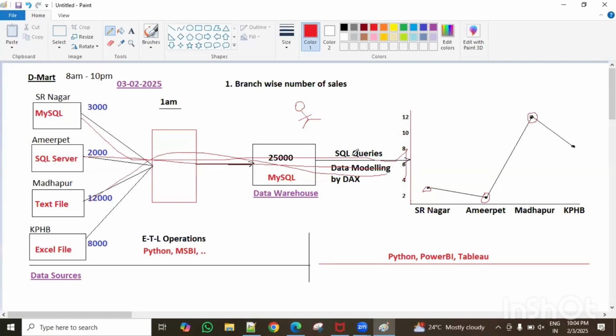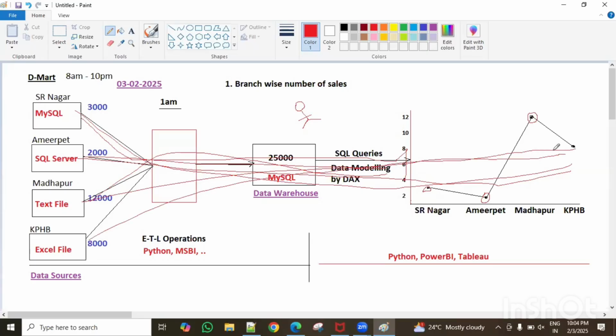A data analyst is involved from the beginning up to the last step, up to creating the reports. And a data scientist means what? By seeing these reports and dashboards, they create some models through machine learning. By seeing the models, they analyze the future. After analyzing, they apply it, guys. That's called a scientist.